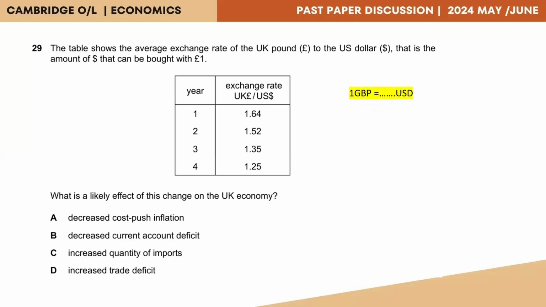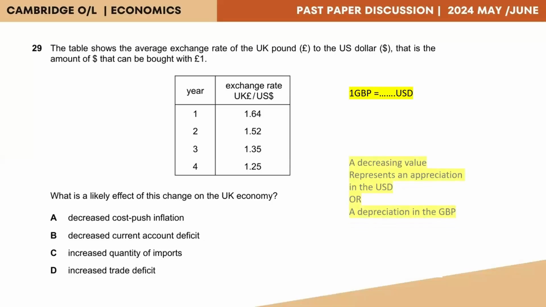So when you look at the trend in the first year, one British pound equals $1.64. In the second year, it has come down to 1.52. In the third year, it comes down further to 1.35, and in the fourth year, it is only 1.25. So you can see you can buy less and less US dollars by using one British pound.